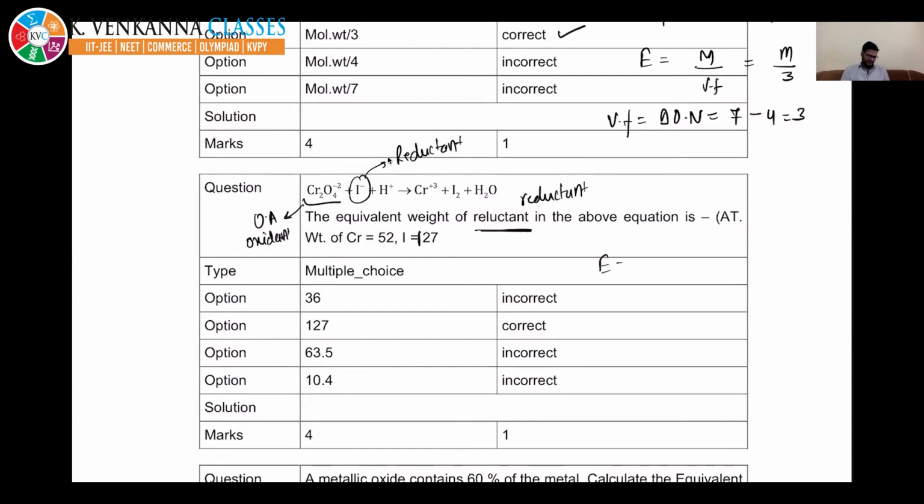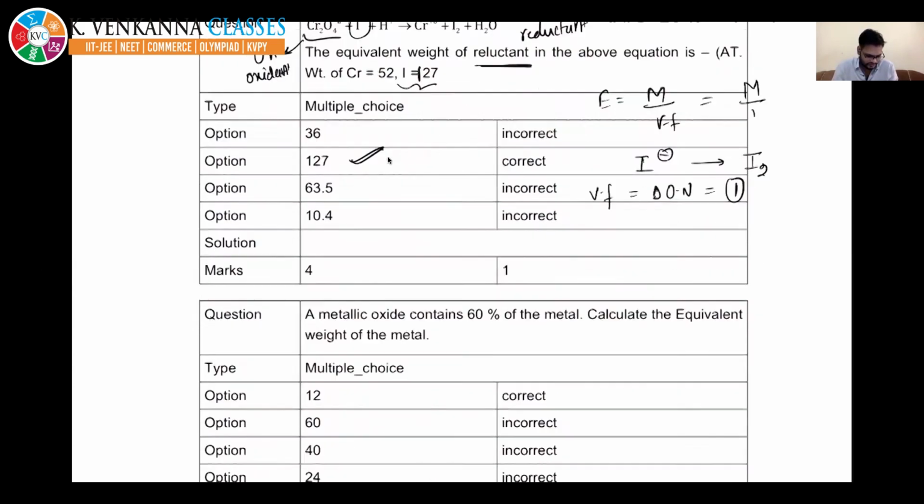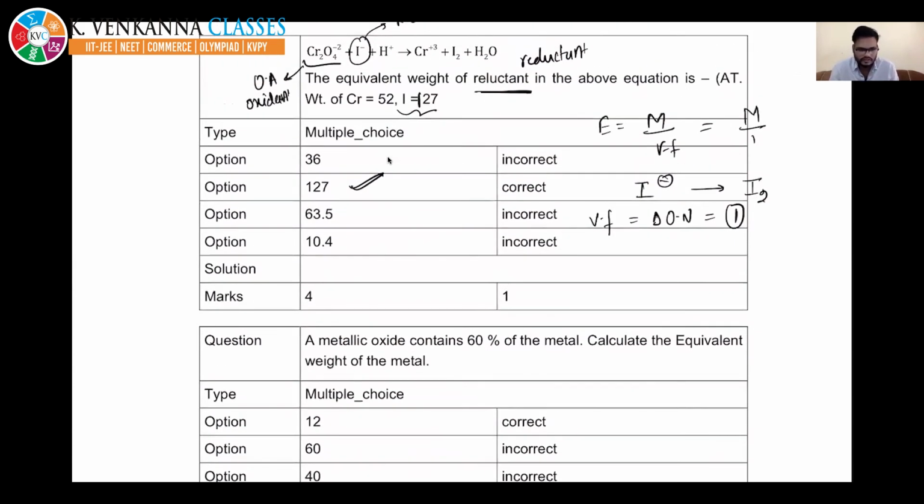Equivalent weight is nothing but molar mass by valency factor. For iodine, it is going from I2, so the change in oxidation number will be its valency factor, and that is nothing but 1. So its molar mass divided by 1 will be its equivalent weight. Its molar mass is 127, so the answer is 127. Is that okay? Quickly respond whether you have understood it or not.